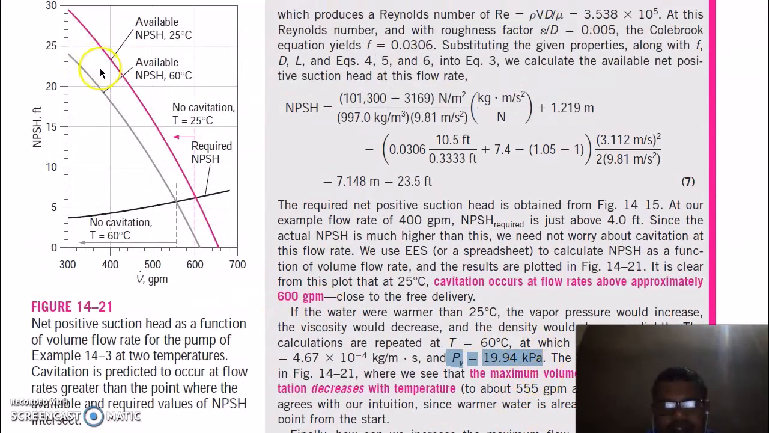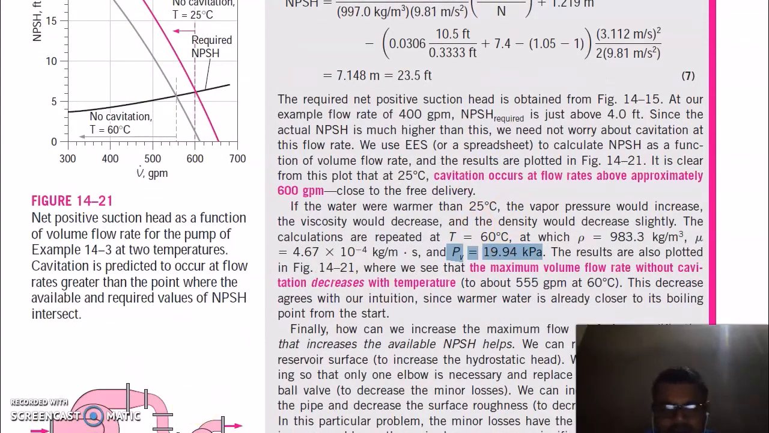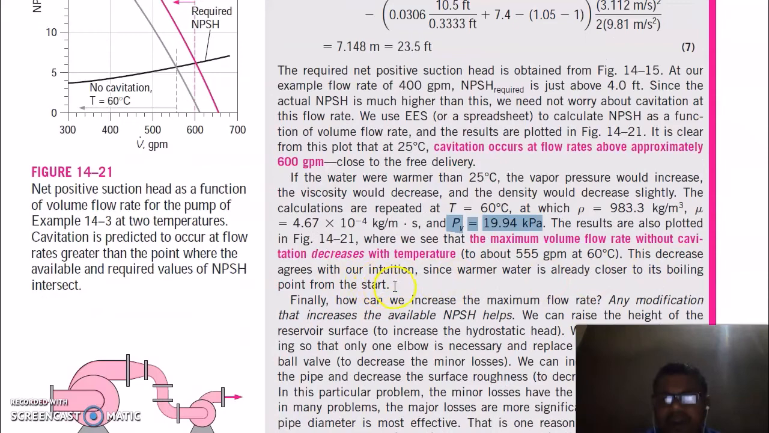You can say it is decreased. You can say at this point it is decreased by this much amount. This decrease agrees with our intuition, since warmer water is already closer to its boiling point from the start.